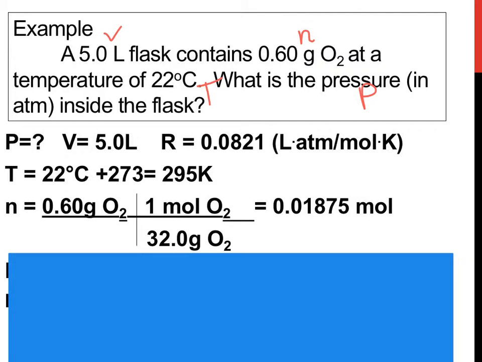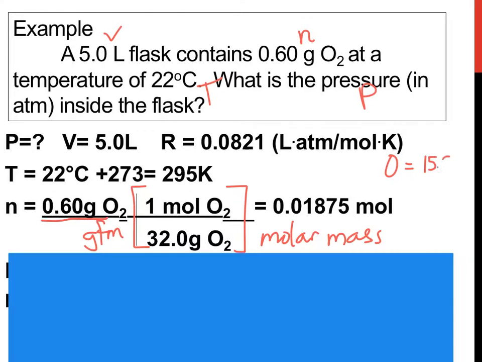So here we go. This is a refresher. We are taking the amount of oxygen gas and putting it into moles using this conversion factor, which we call molar mass. It can also be called GFM for gram formula mass. But anyway, oxygen on the periodic table has a mass of 15.999.